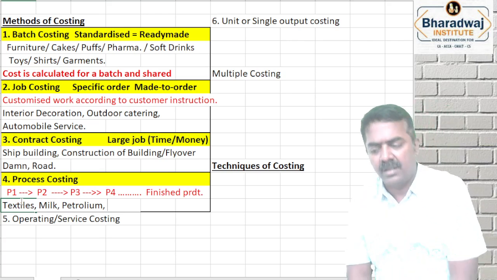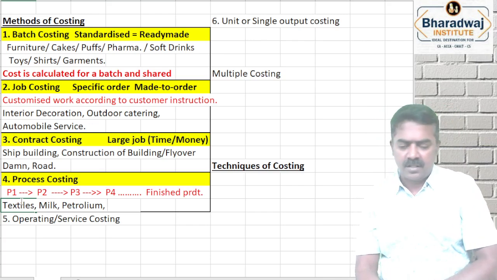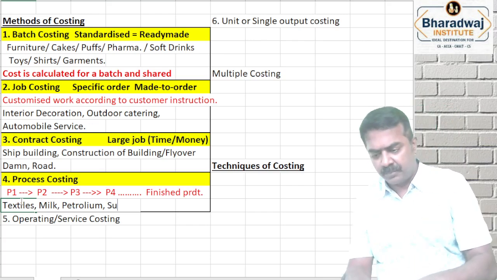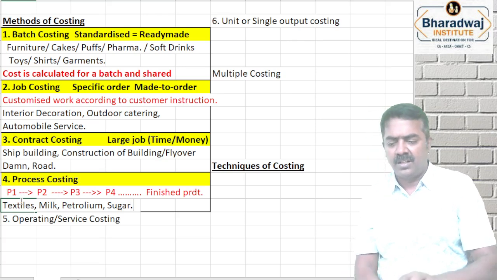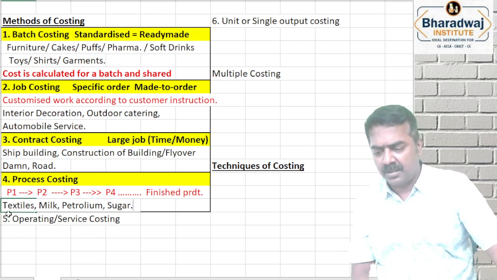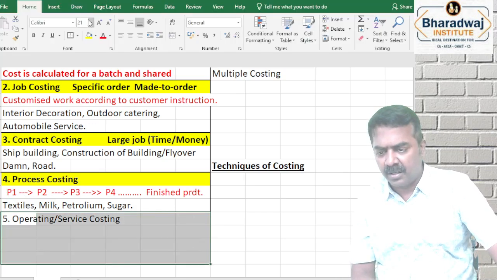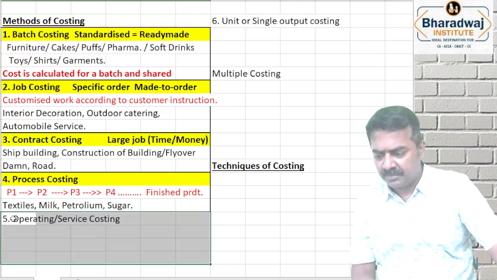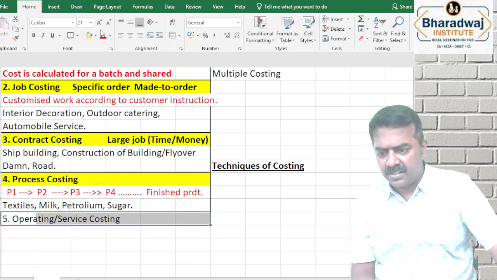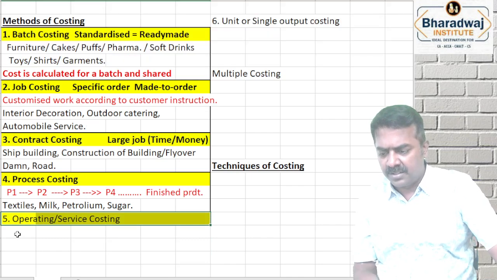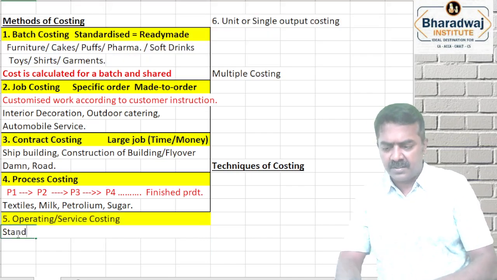Process costing. Textiles, milk processors, petroleum industries, sugar industries, they follow which method? Process costing method. A product going through multiple processes uses the process costing method. Next, operating or service costing providers. Okay, it's simple. That will come under standardized services.